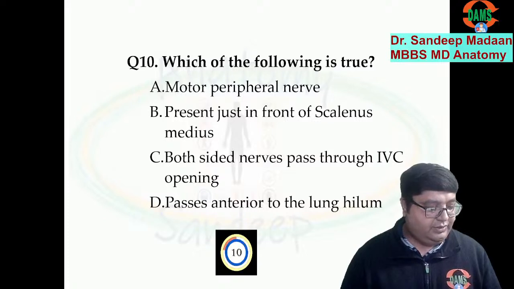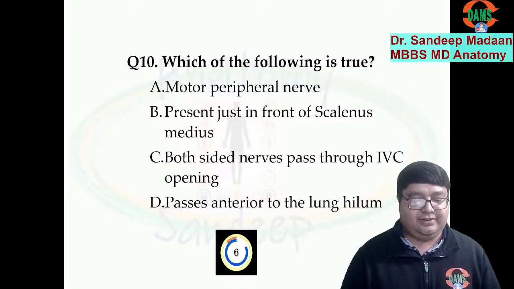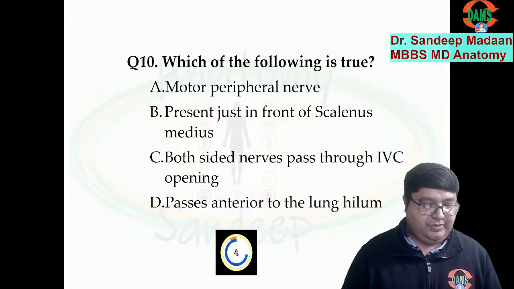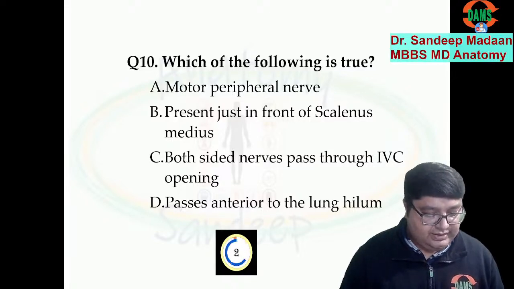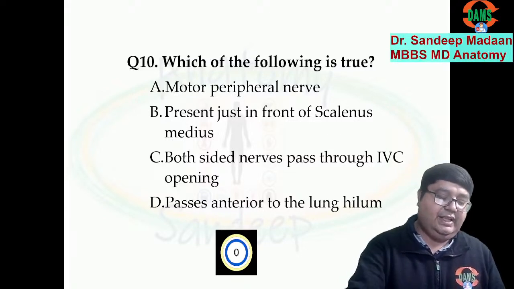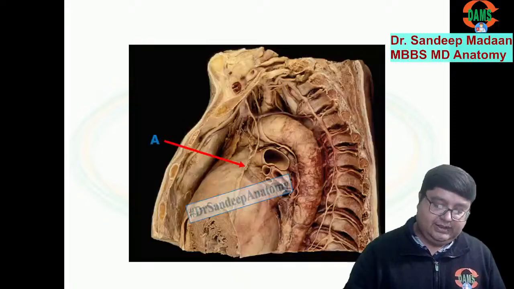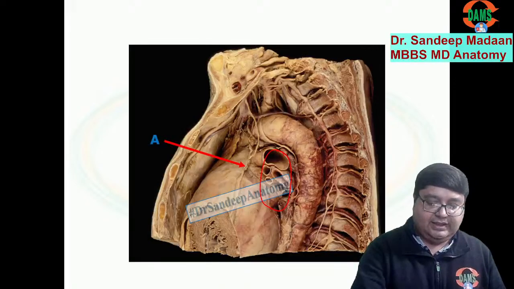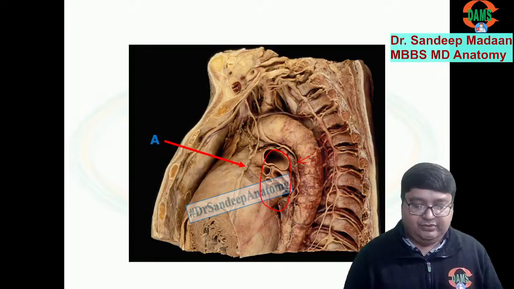The mark structure was phrenic nerve. Okay. Now, with respect to phrenic nerve, which is true? Answer quickly. Yes, everyone. Answer will be D. It passes anterior to the lung hilum. You can see that's the lung hilum. This nerve is coming in front. That will be phrenic, and the one which is coming behind, that will be vagus.